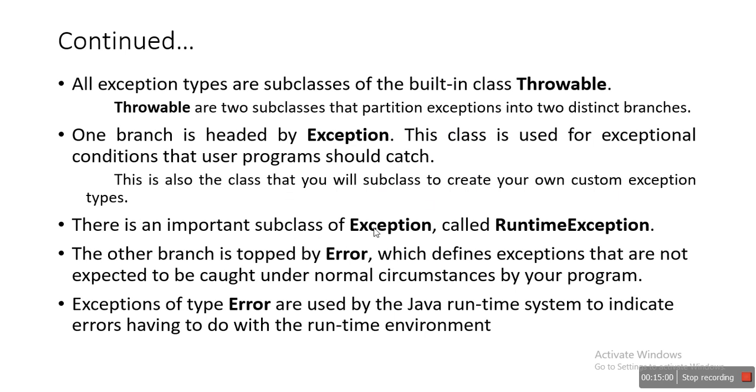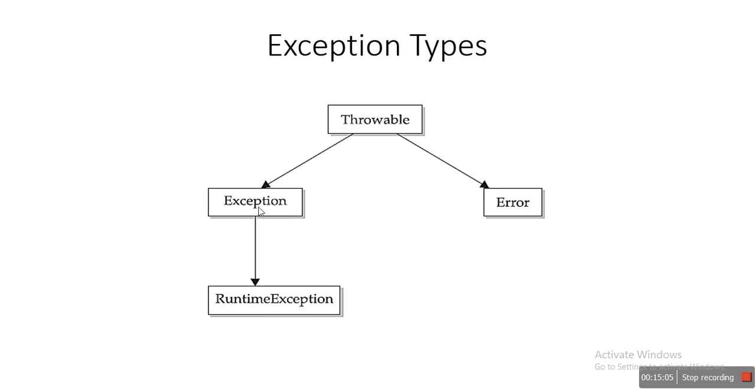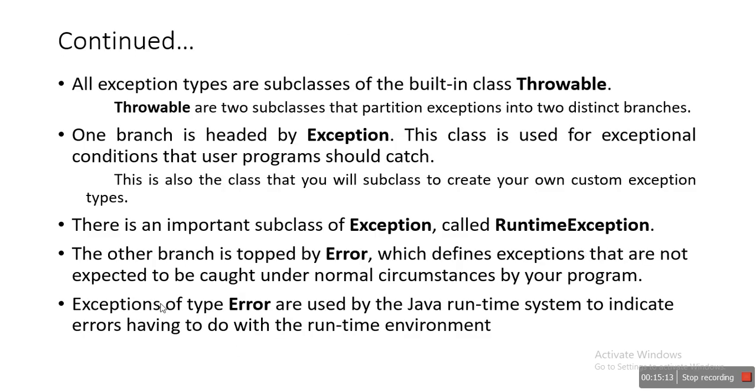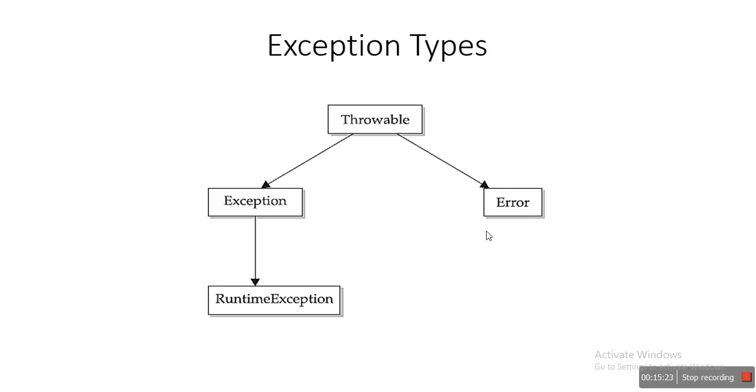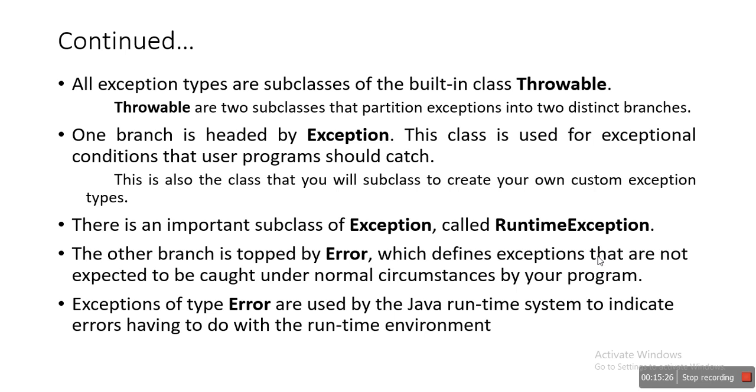There is an important subclass of Exception called RuntimeException. As you go through the class hierarchy, Exception is a child class of Throwable, and one more subclass of the Exception class is RuntimeException. Next, the other branch is headed by Error. Error defines exceptions that are not expected to be caught under normal circumstances by your program. These errors are not generated by the user program.